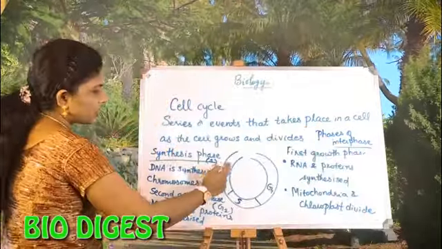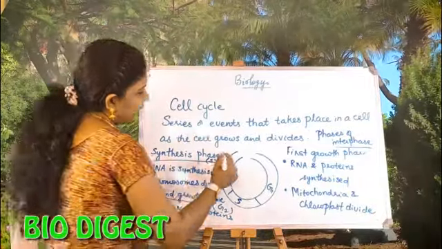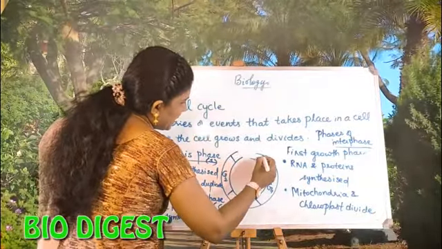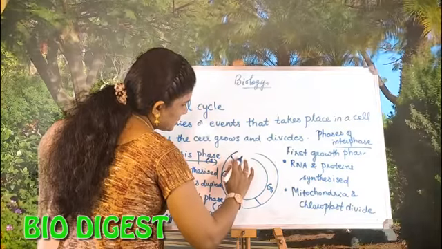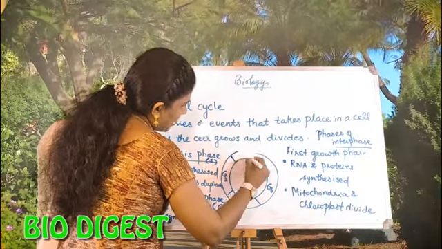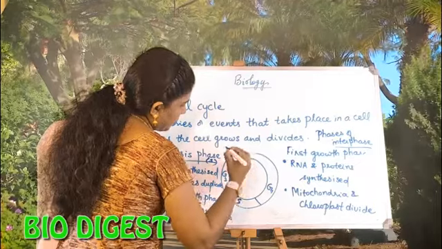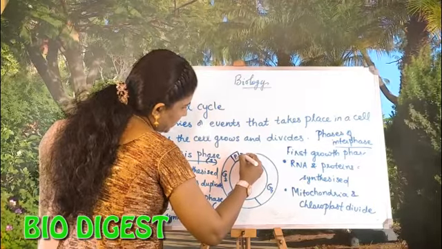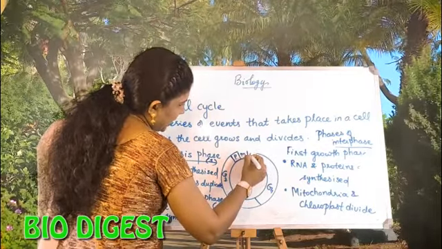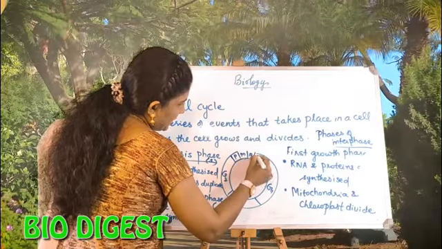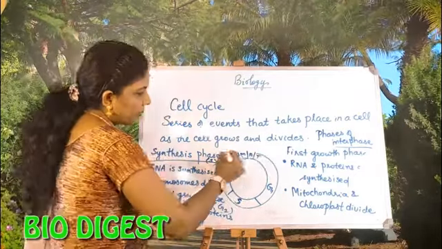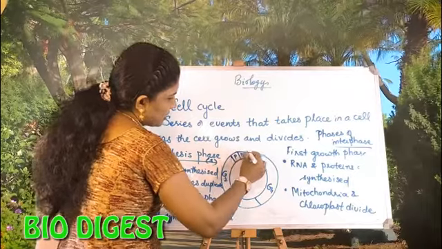After the G2 phase, what is actually happening? The cell will enter into the karyokinesis process. I am not writing the full name. Prophase will be there, metaphase will be there, anaphase will be there, telophase will be there. I am writing only the first letter.